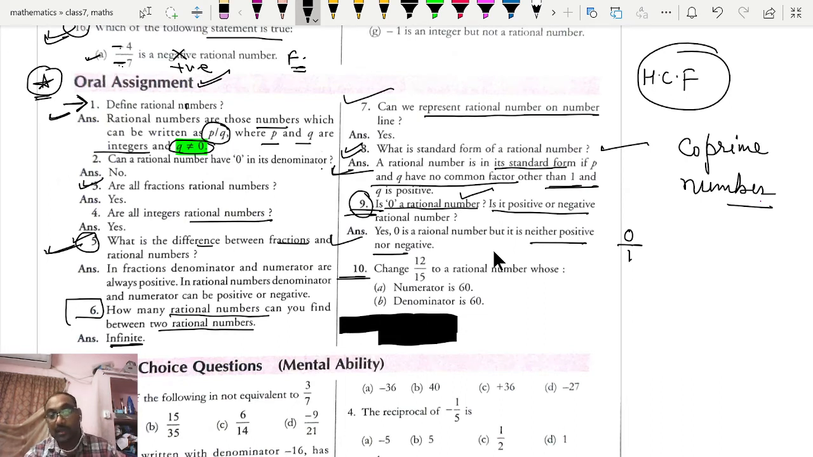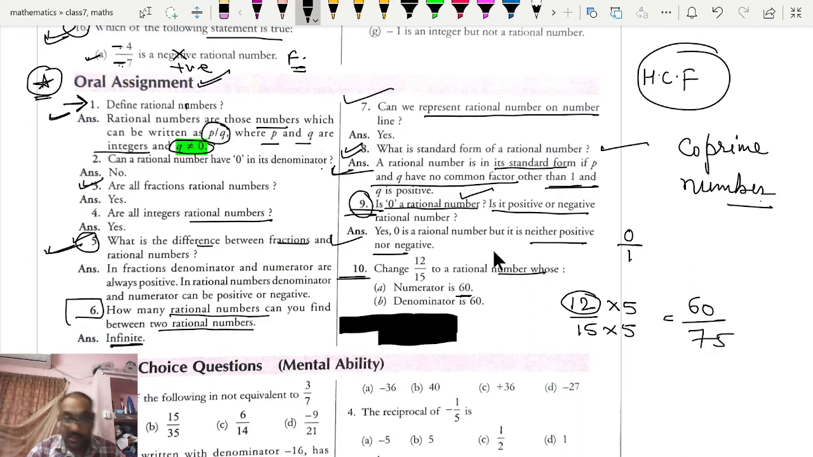Say 12 by 15 to a rational number whose numerator is 60. Now tell me the number by which we can multiply 12 and the result will be 60. We know that it is 5. So we will have to multiply denominator and numerator by 5. The result is 60 by 75. So its first answer is done.